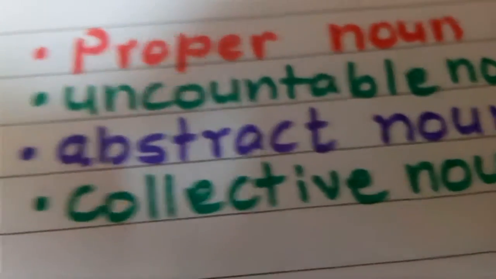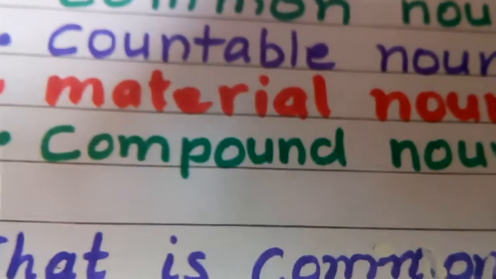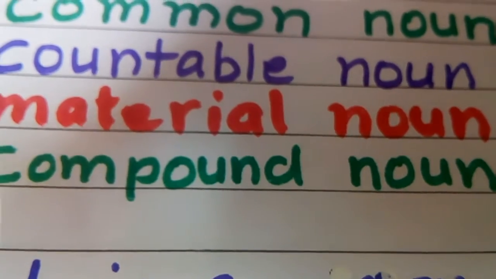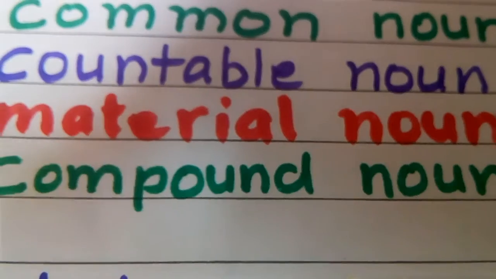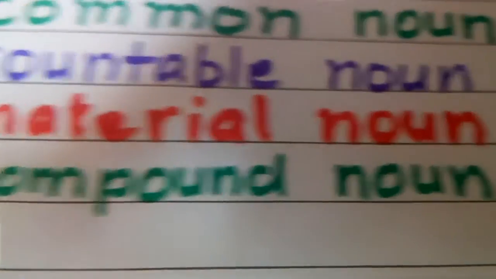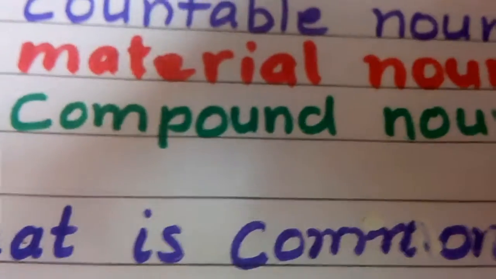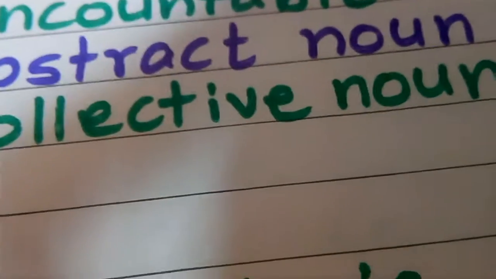Uncountable noun. Material noun. That is called concrete noun also. Abstract noun. Compound noun. Collective noun.